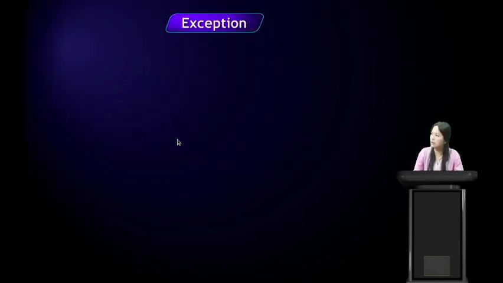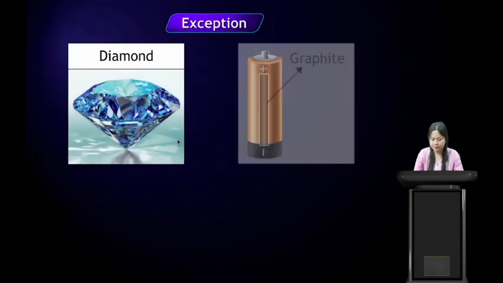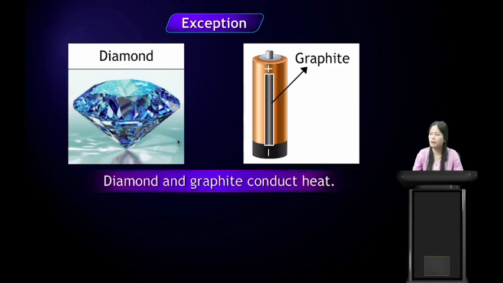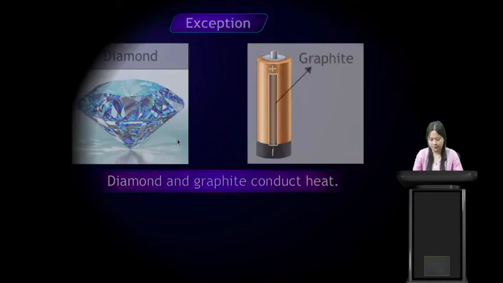Okay, the exception is diamond and graphite. Diamond and graphite are good conductors of heat. Diamond and graphite, they conduct heat.